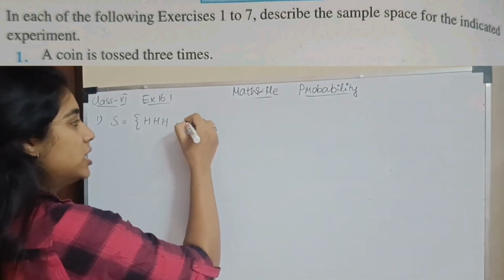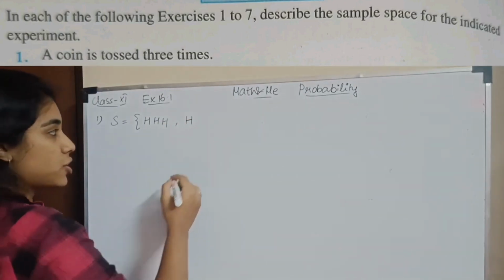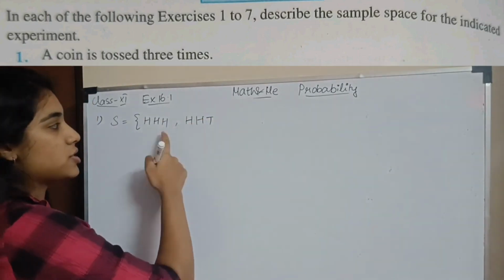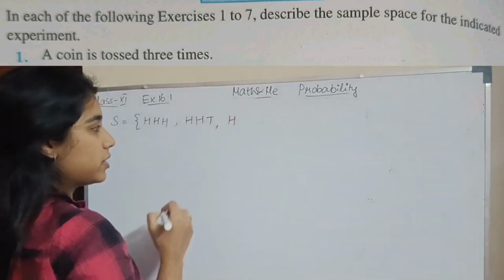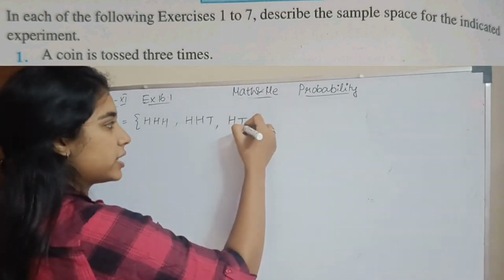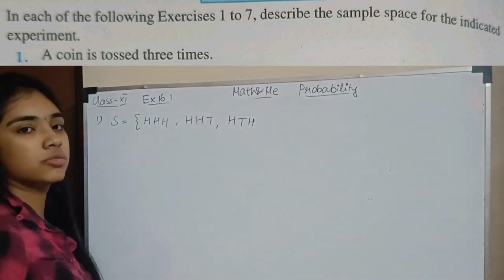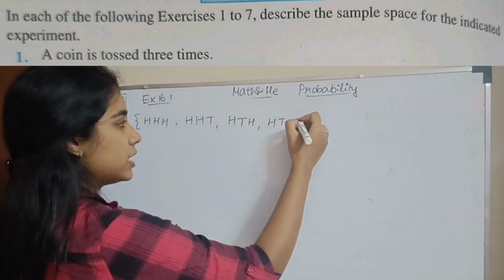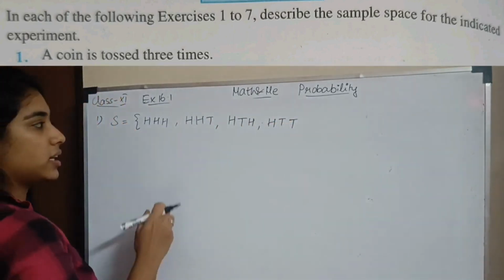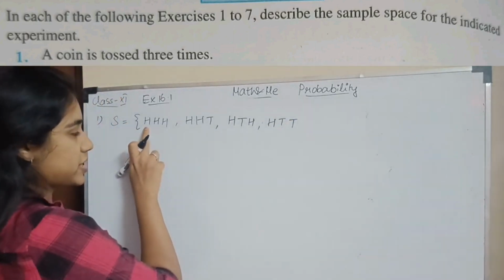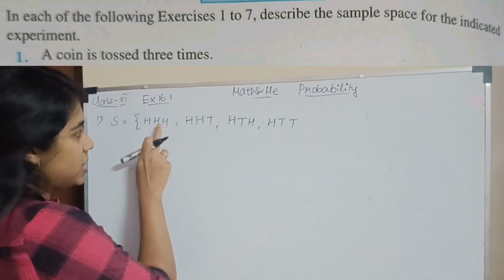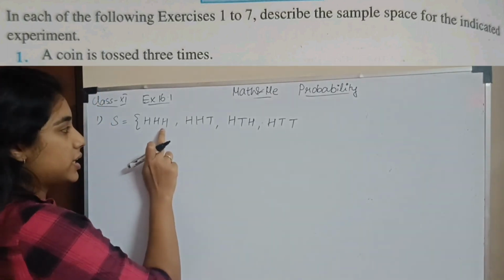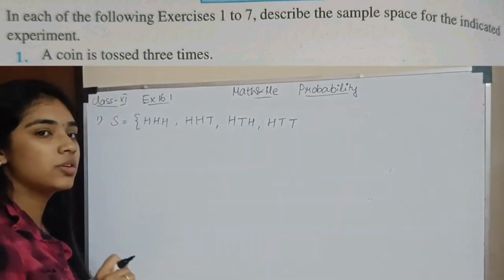We can finish the first head. So when you get head in the first coin, you get head and tail in the last coin. So now the last coin has been changed. Now head comes, second time you get a tail and third time you get a head. No change. Okay. Then you get a tail and in the second case again you get a tail. So basically head comes in the first toss. In the second toss you get head, head, tail, tail. Third time you get head, tail, head, tail. This is how you remember.